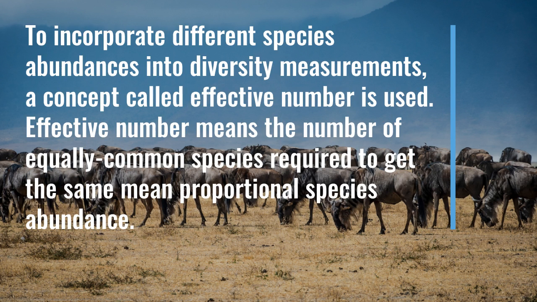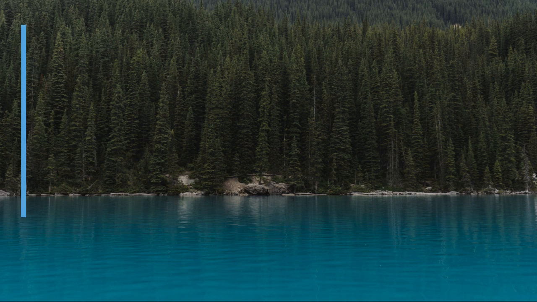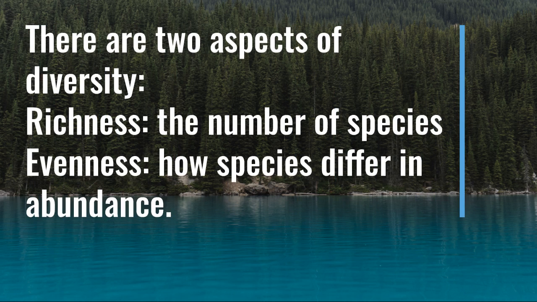A concept called effective number is used to incorporate different species abundances into diversity measurements. Effective number means the number of equally common species required to get the same mean proportional species abundance. There are two aspects of diversity: richness, the number of species, and evenness, how species differ in abundance.